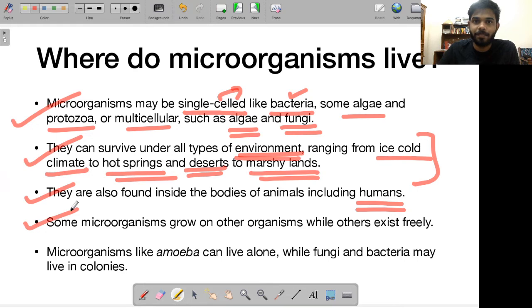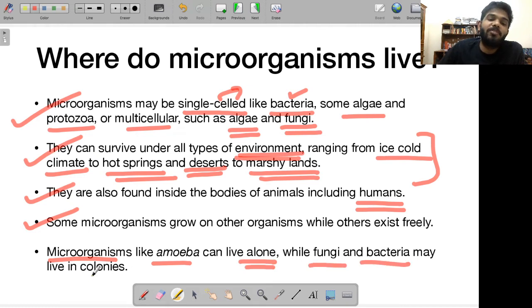That varies. Microorganisms like amoeba can live alone, while you will see fungi and bacteria usually prefer to live in colonies. Colonies means a bunch of these microorganisms get together and live.